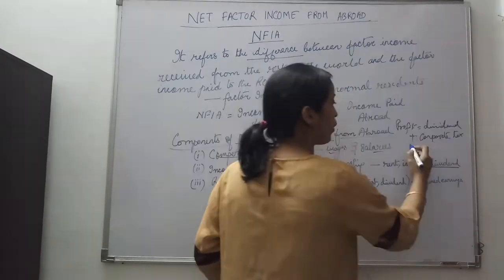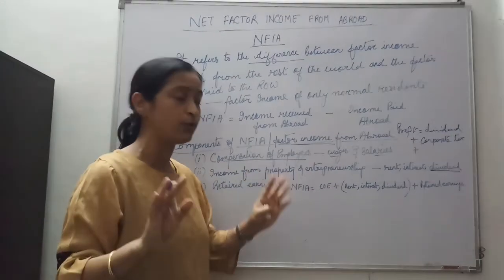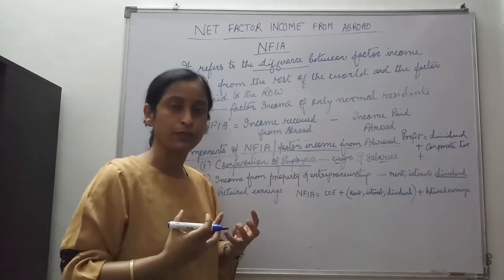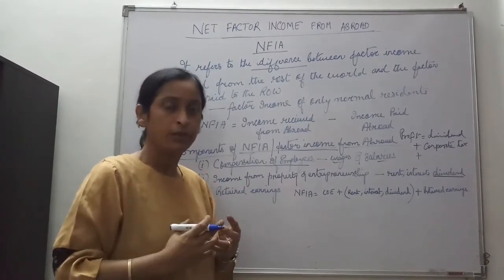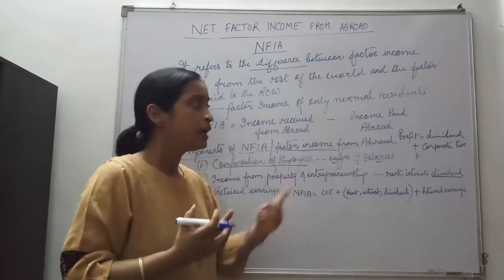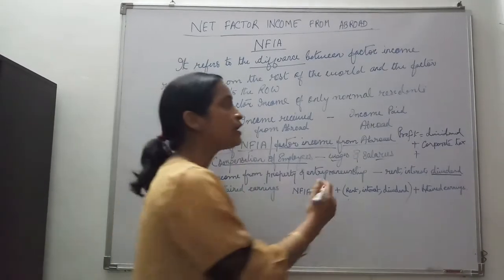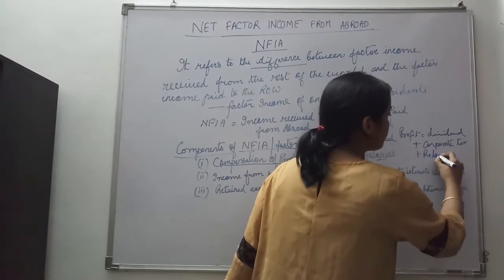After distributing profit to the shareholders and paying corporate tax, something is left with the entrepreneur, and that is his retained earnings. Another name for retained earnings is undistributed profit. Another name for dividend is distributed profit.